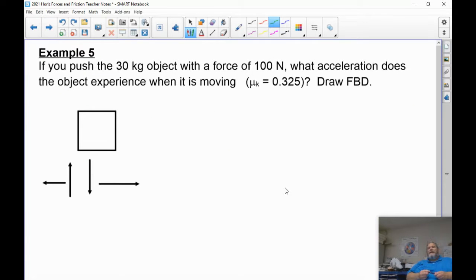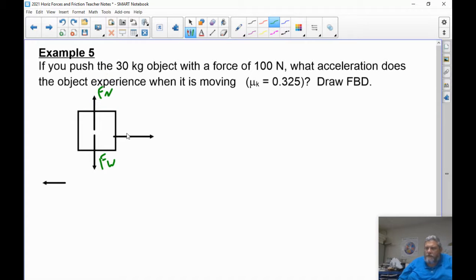So if I push that same 30 kilogram object with a force of 100 newtons, what acceleration does the object experience while it's moving? So let's draw a free body diagram. Again, weight and normal force are equal, Fw, Fn. I'm pushing it with 100 newtons of force, so this is my applied force, F applied equals 100 newtons. And since it's moving, this is my kinetic frictional force, F_fk, which I'm going to need to calculate because I have a different value.